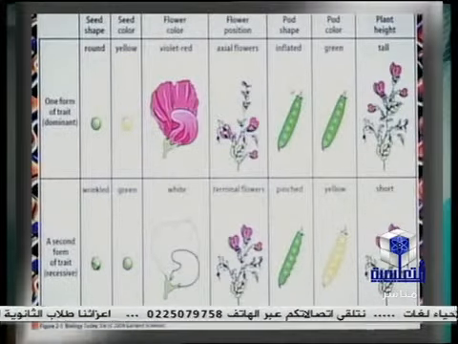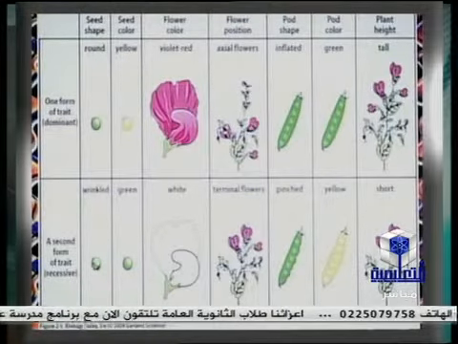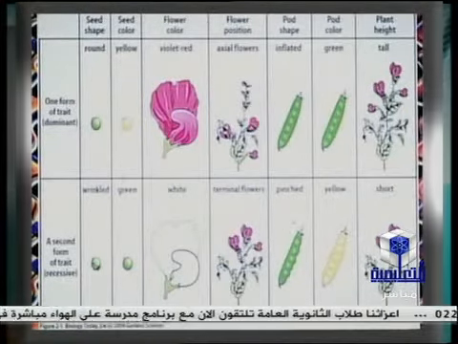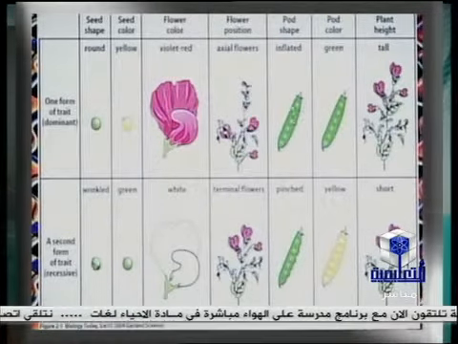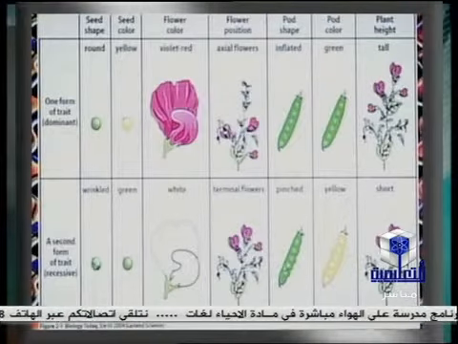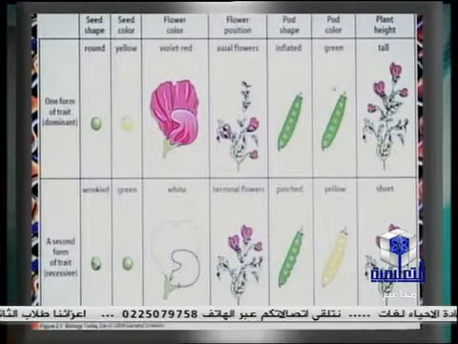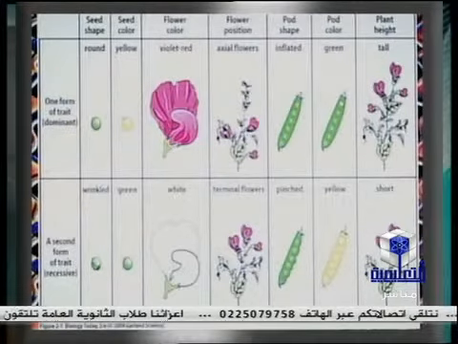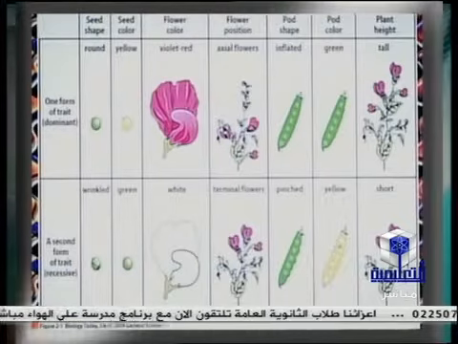The bud shape: it's inflated or swollen, but the other is pinched. Pinched means segmented. The swollen bud is dominant, but the segmented one is recessive. The color of the bud: green, which acts as a dominant character, but yellow, which acts as a recessive one.